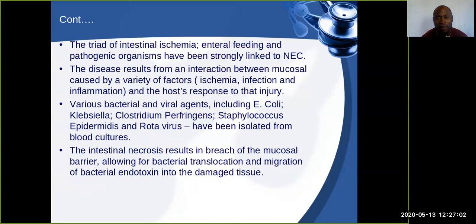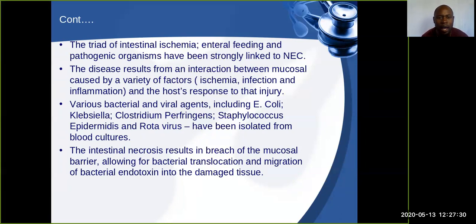To the disease of NEC. Okay? So what is happening is that this disease results from the interaction between the mucosa, which is caused by various factors. And these various factors are ischemia, infection, and inflammation. So when there is an interaction of the ischemia and the infection, it will bring about what? The host response, which will bring about the injury to the bowel.